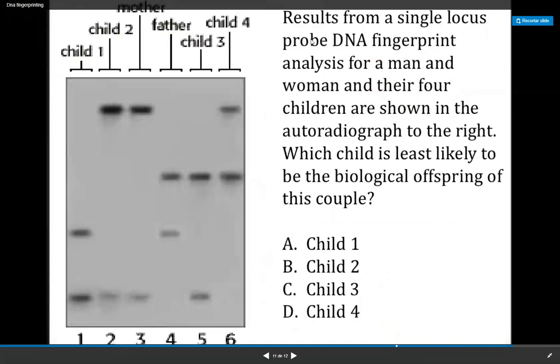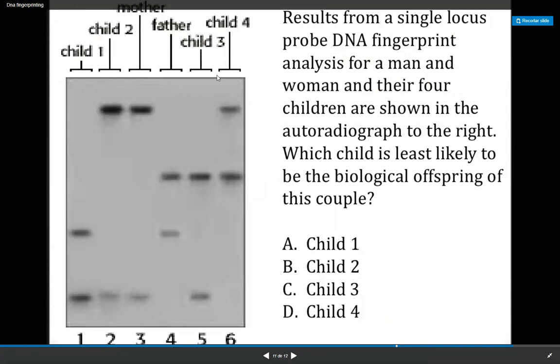Now, results from a single locus probe DNA fingerprinting analysis for a man and a woman and four of their children are shown in the autoradiograph at the right. If you are not able to get it, this is child one, this is child two, this is mother, this is father, this is child three, and this is child four. Which child is least likely to be the biological offspring of this couple?